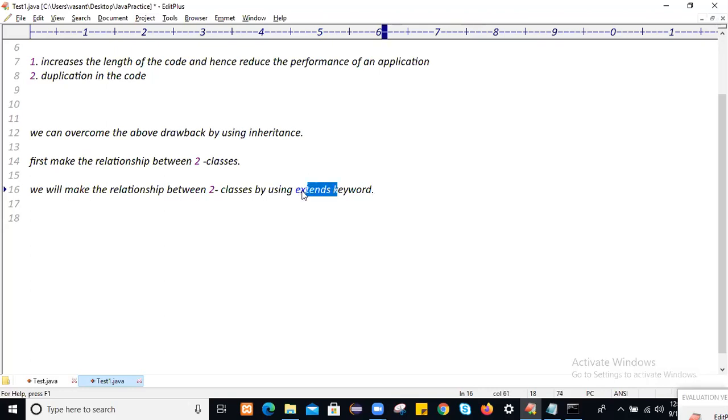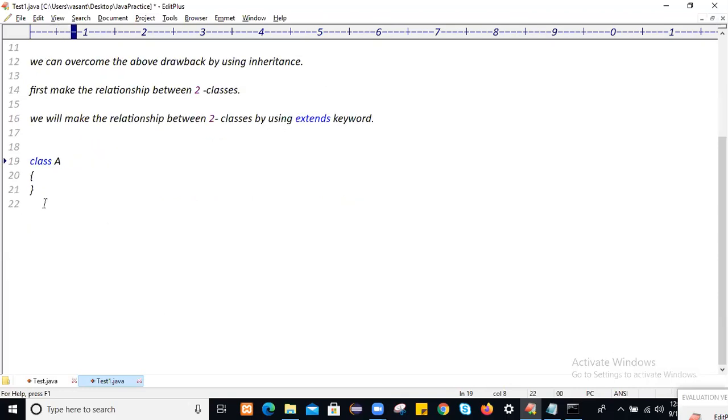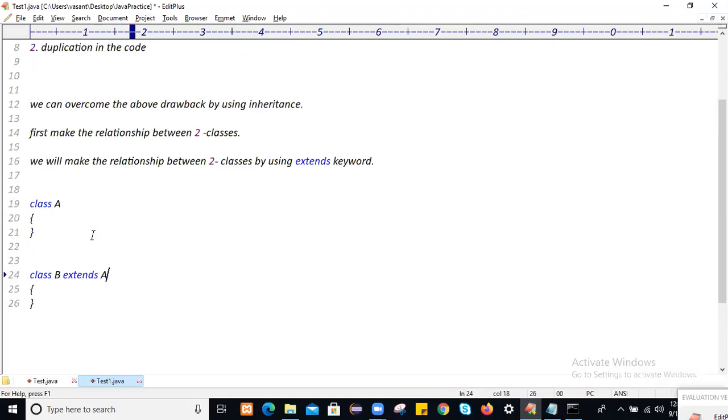So the moment you extend, let's say you have a class A, and this is class B. The moment you use the extends keyword, class B extends A, what will happen? The relationship will appear here.